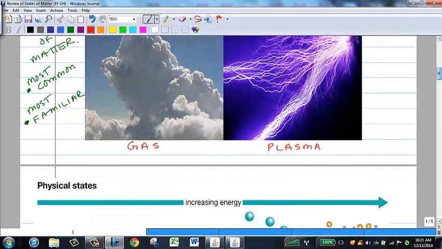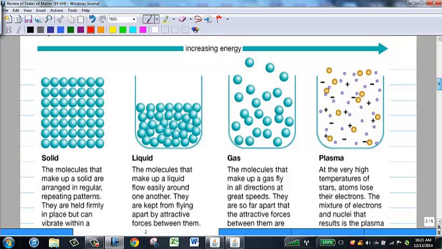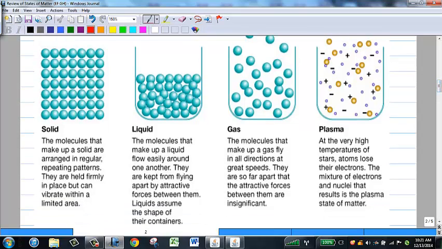All right, so we want to go beyond this idea that solids are materials with fixed shape and fixed volume, and liquids are materials with fixed volume but not fixed shape, and gases are materials without fixed shape or without fixed volume. We want to talk about what the molecules are doing. In order to talk about what the molecules are doing, I'd like you to read the information underneath these images.